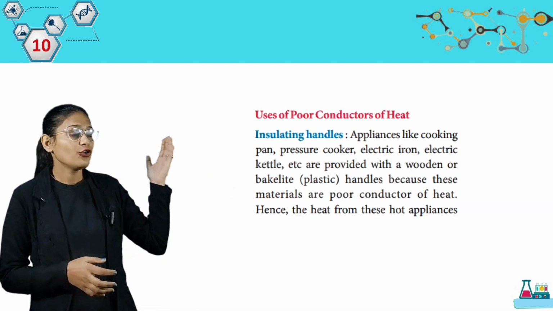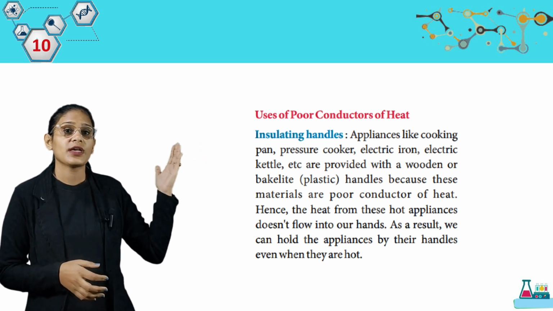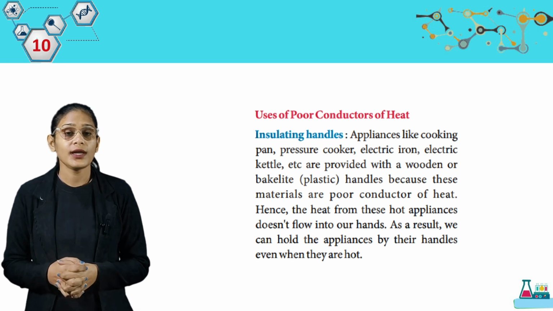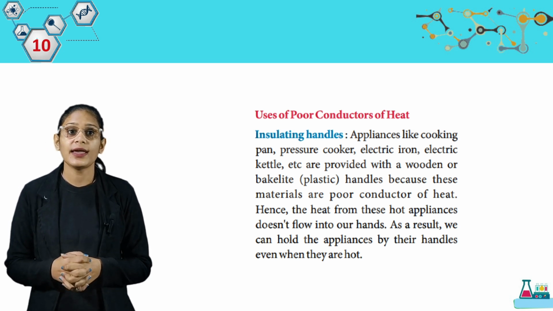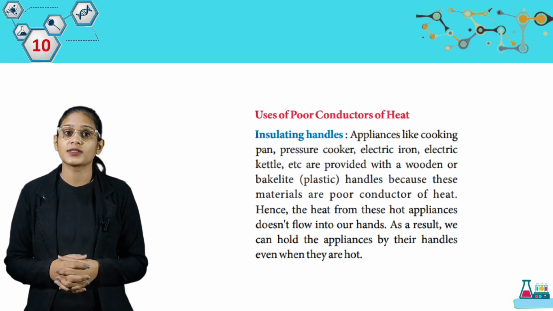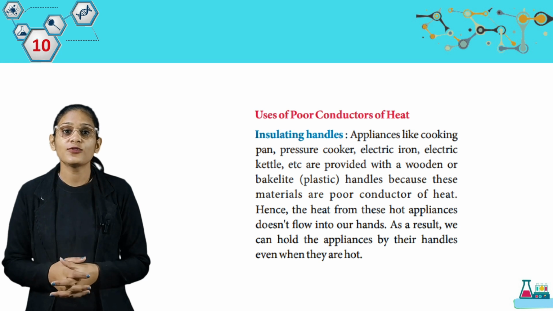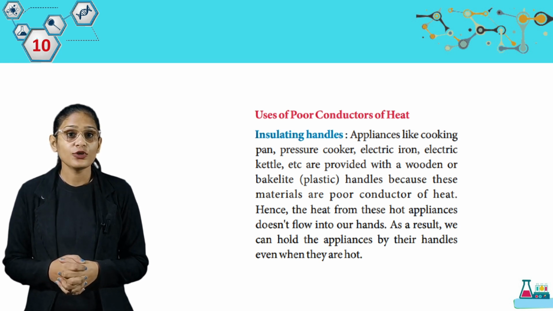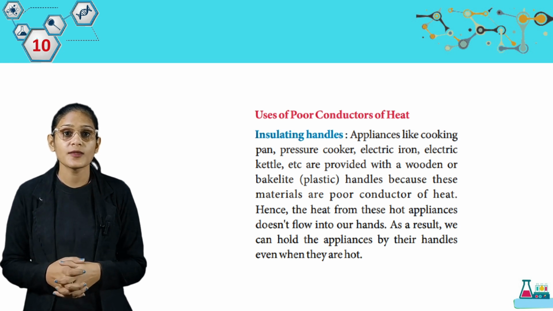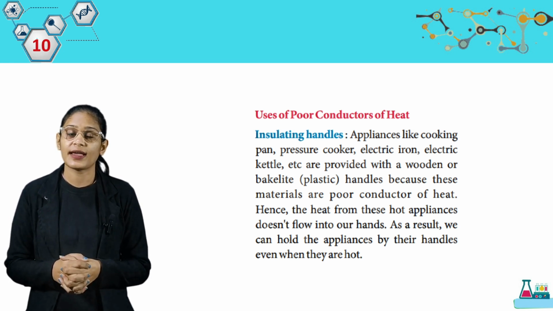Now we have uses of poor conductors of heat. Insulating handles, appliances like cooking pan, pressure cooker, electric iron, electric kettle, etc. are provided with wooden or bakelite plastic handles because these materials are poor conductors of heat. Hence, the heat from these hot appliances does not flow into our hands. As a result, we can hold the appliances by their handles even when they are hot.